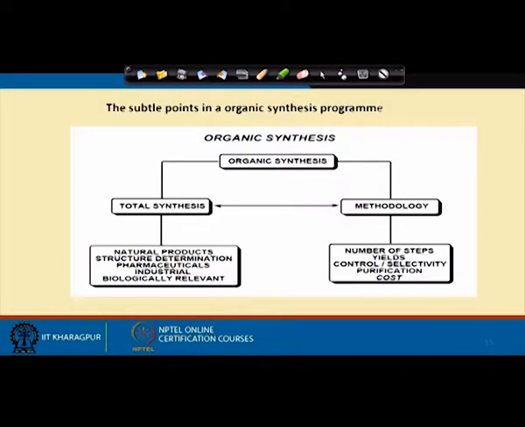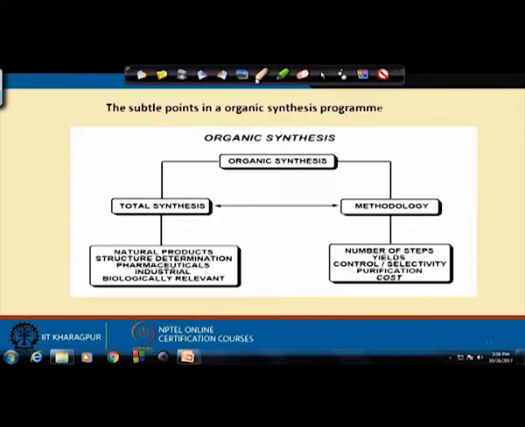In the last lecture we discussed why we want to do organic synthesis. As I said, it is one of the core disciplines of chemistry. You want to make organic molecules in sufficient quantities, in a cost effective or economically viable manner, so that these molecules can directly benefit human society. Now, we will try to focus on the viable ways to make organic molecules in a cost effective and efficient way.